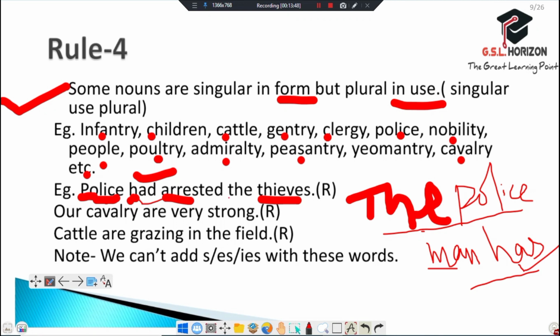Our cavalry are very strong. In this sentence, cavalry is plural, and we use are with it. Cattle are grazing in the field. We use are because cattle is plural in use. Note: we cannot add s, es, or ies with these words. Remember it and use it carefully.